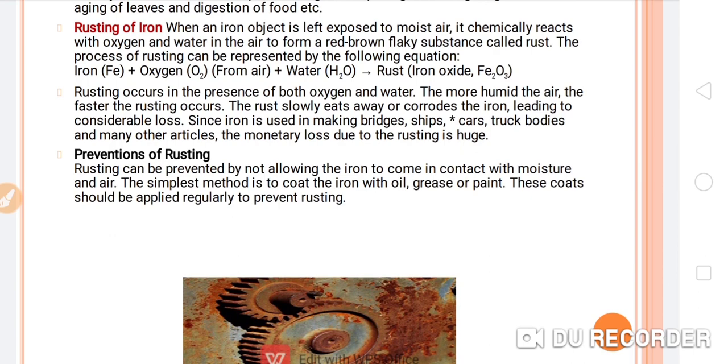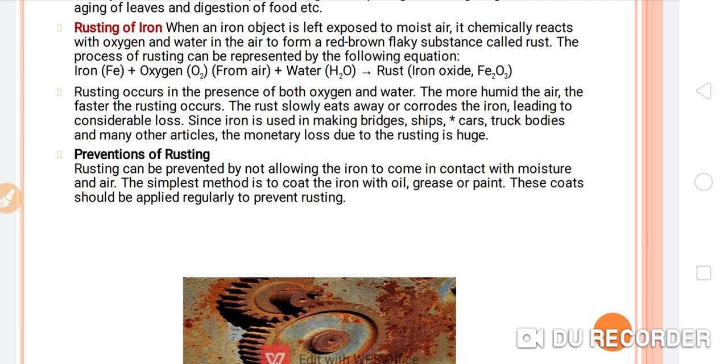Now next, prevention of rusting. How can we prevent rust? So let's see, students. Rusting can be prevented by not allowing the iron to come in contact with moisture and air, which is a very crucial factor for the process of rusting. All three factors are very important, that is the air, the humidity and the water droplets which exist in the atmosphere.